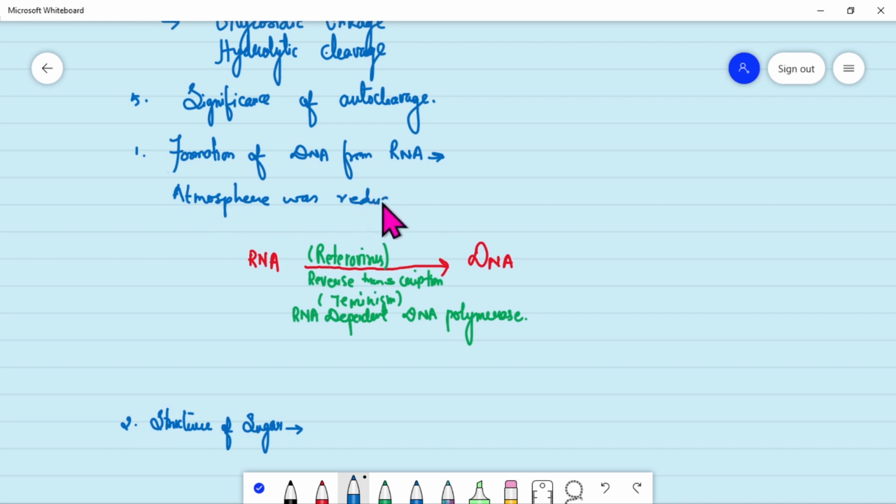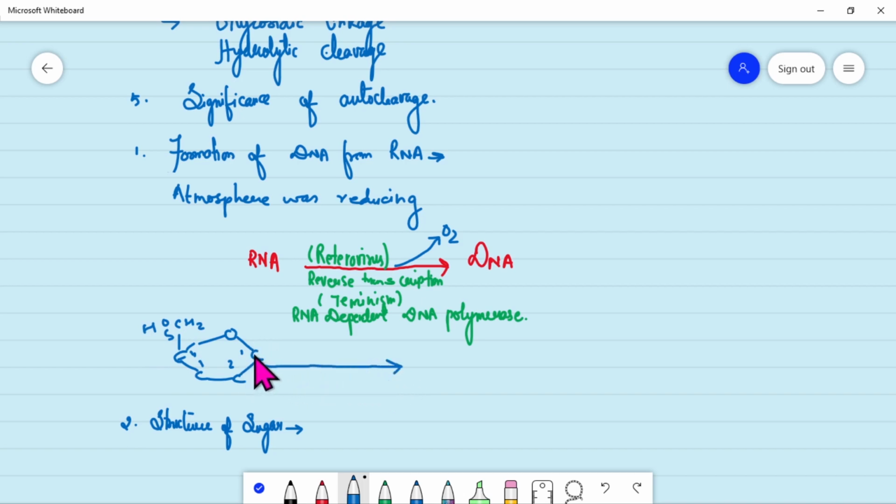And because of this reducing atmosphere, as in case of ribose sugar, we see that they have a 5-carbon ring, which I told you is known as furan ring. 1, 2, 3, 4, 5. The 5th carbon.